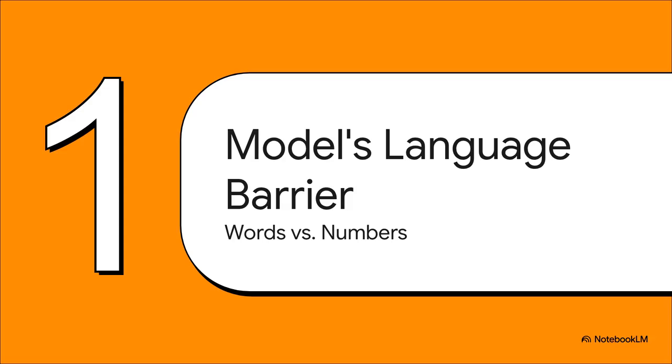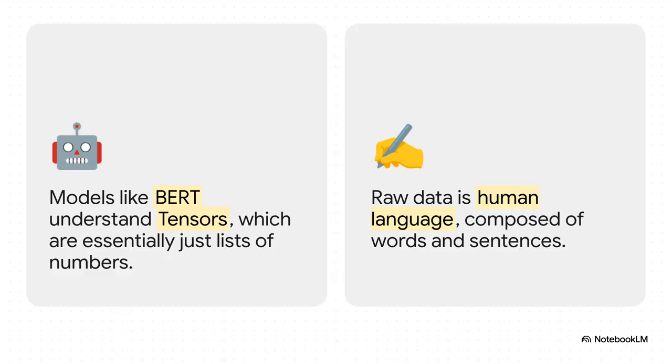All right, first things first, we have to really understand the core problem here. It's like our model and our data speak two completely different languages, and it's our job to be the expert translator. See, on one hand, you have these incredible models, like BERT. They are absolute beasts of mathematics. But at the end of the day, they only understand one thing: tensors, which are just fancy lists of numbers. But on the other hand, we have our data: articles, emails, tweets, messy, beautiful human language. They can't talk to each other directly. Our entire mission is to turn that text into the numbers the model can actually crunch.